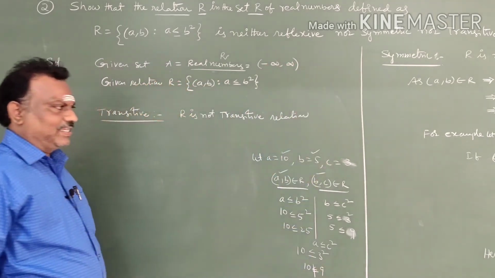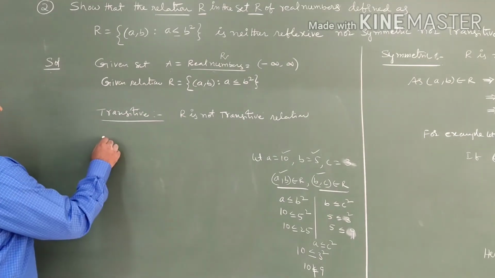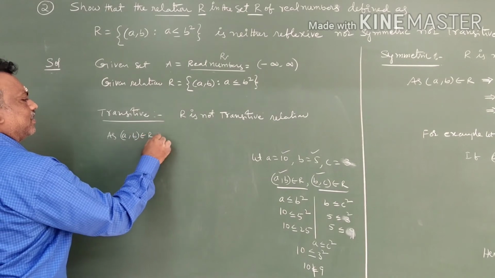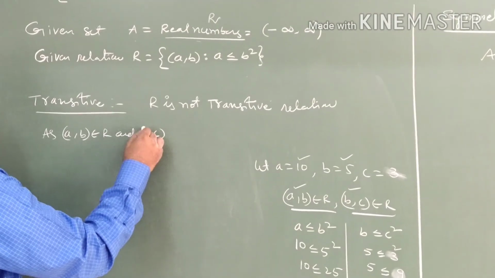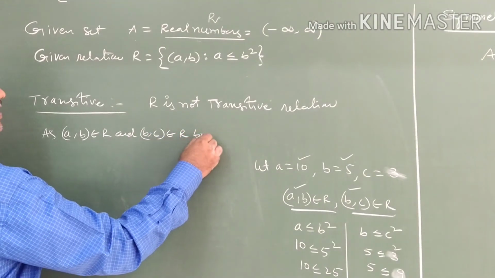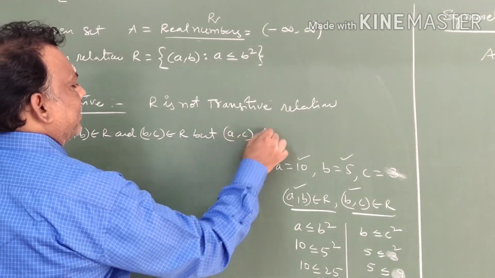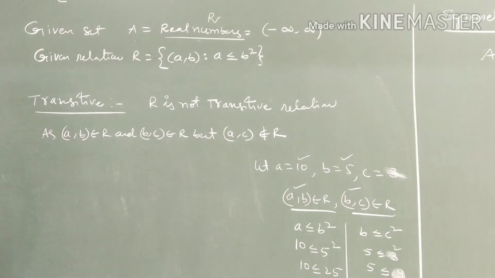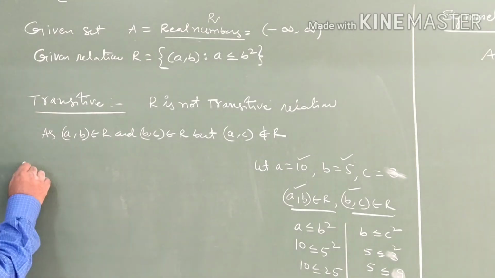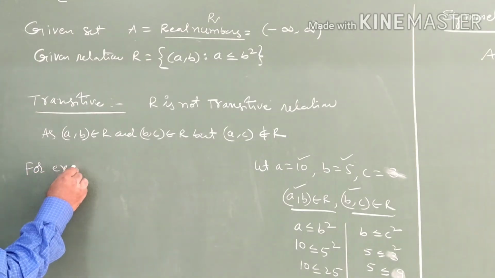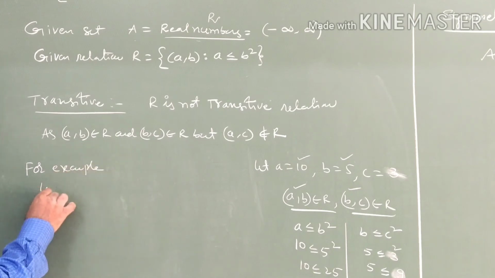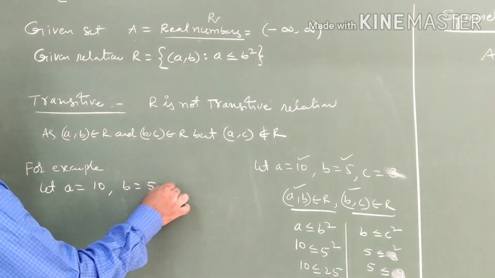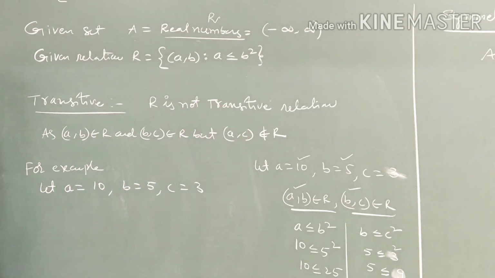You have to give an example: as (A,B) belongs to R and (B,C) belongs to R, but (A,C) does not belong to R, because that condition is not satisfied. For example, let A equal 10, B equal 5, C equal 3.